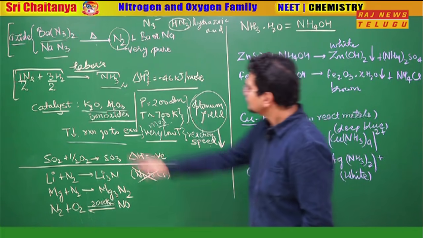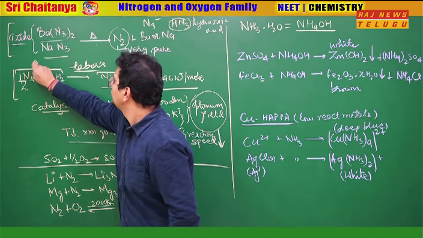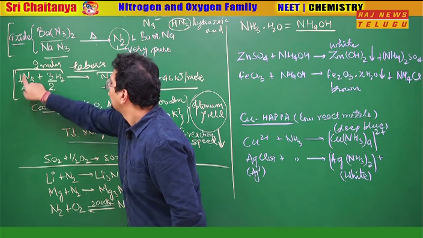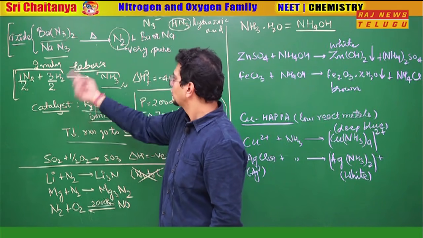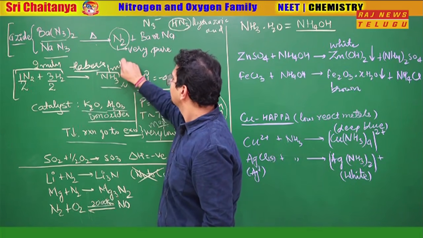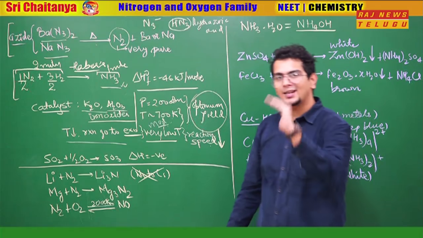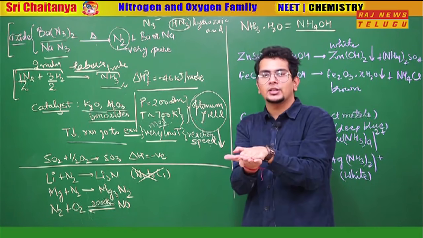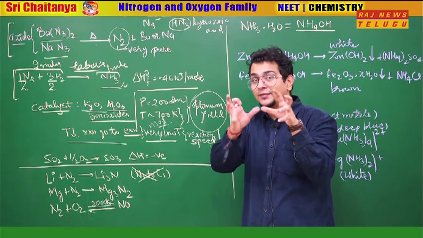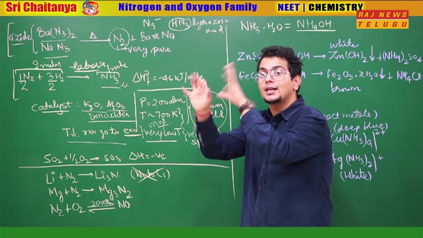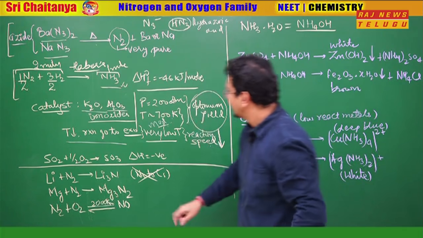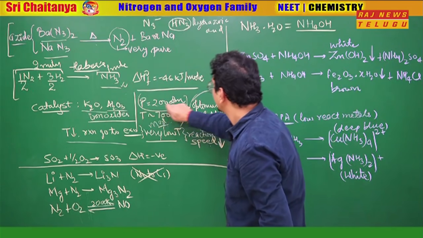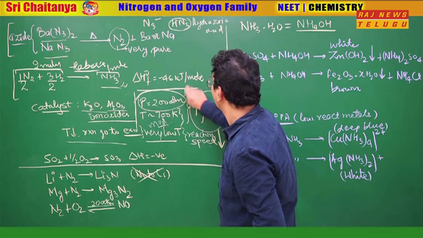Second thing, here in total we have 2 moles, 1/2 plus 3/2. Here we have 1 mole. So on the product side, moles are fewer. If you want the reaction to go forward, compress it. If you compress, the reaction will adjust and go towards the lesser number of moles. So the second condition for the reaction to go more and more forward is high pressure.